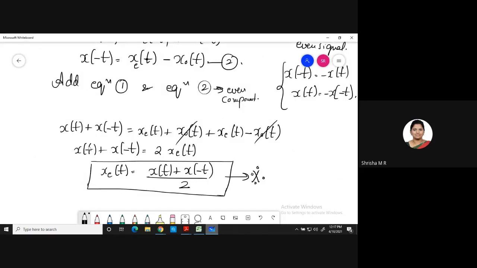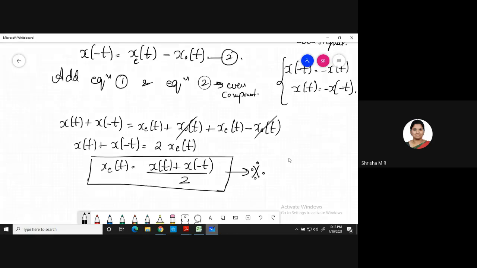So you're left with x of t plus x of minus t is equal to 2 times xe of t. Okay, 2 times even part of x of t. So xe of t is equal to, put this 2 to the other side, you get x of t plus x of minus t by 2. If I ask you the equation to find the even part of the signal, you have to tell me this equation. It's x of t plus x of minus t by 2.